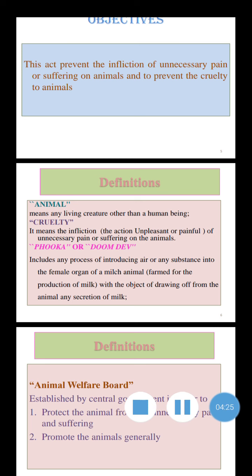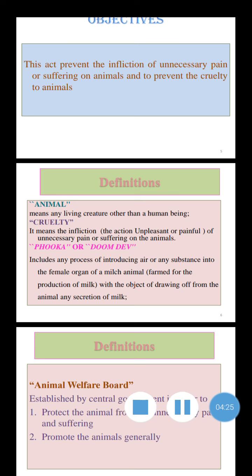It is a very important definition; it is asked in exams. Phooka or doom dev includes any process of introducing air or any substance into the female organ of a milch animal, farmed for the production of milk, with the object of drawing off from the animal any secretion of milk. That is phooka or doom dev.